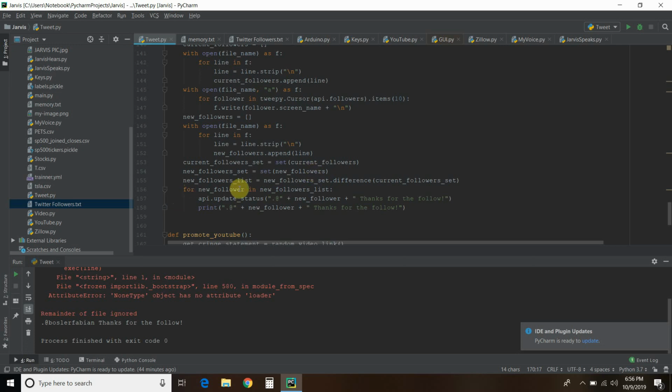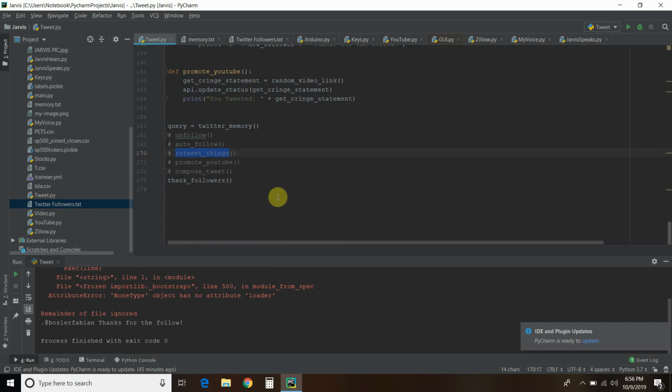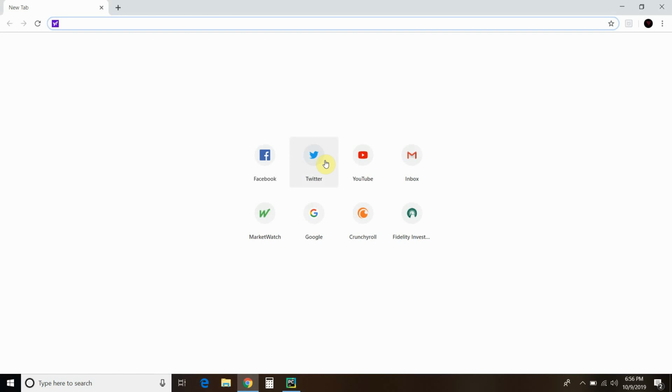Then in this for loop, for every new follower in that new follower list, we're going to update my status with @ their username, the new follower, and say thanks for the follow. And then just so I know that it works, it's going to print that. And I declare that as thanking followers. So let's check my Twitter.